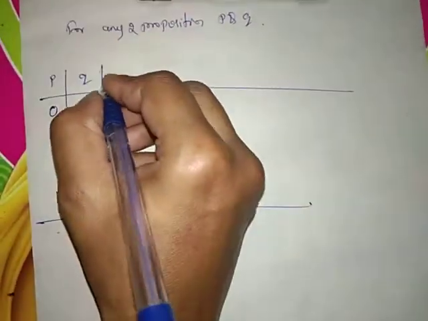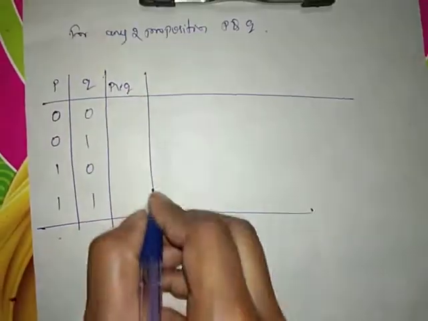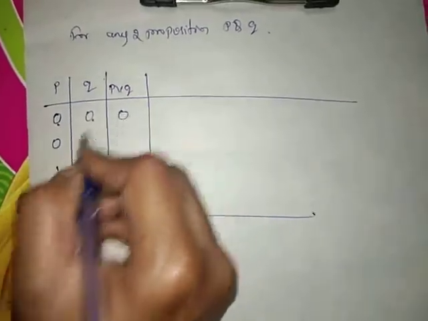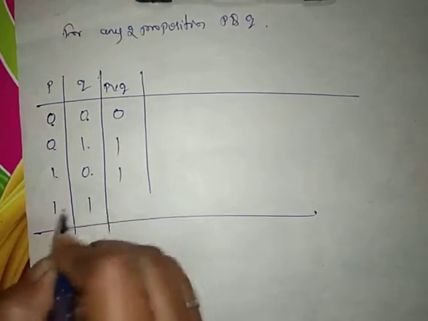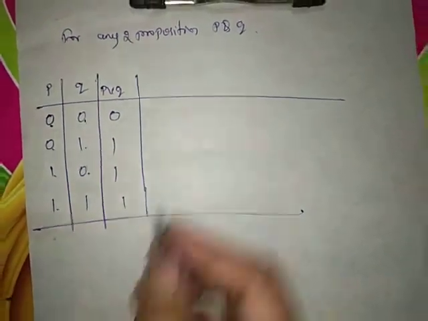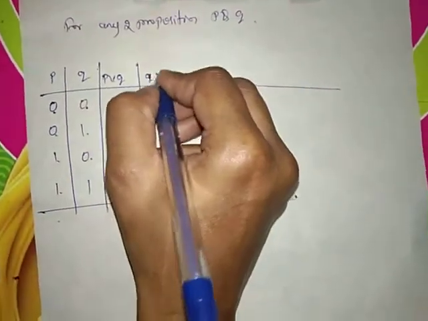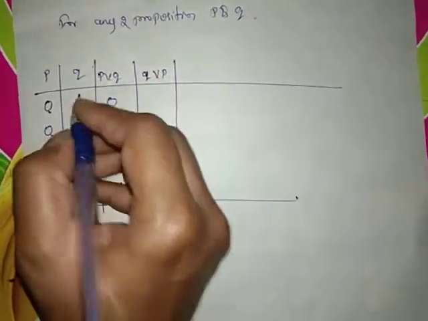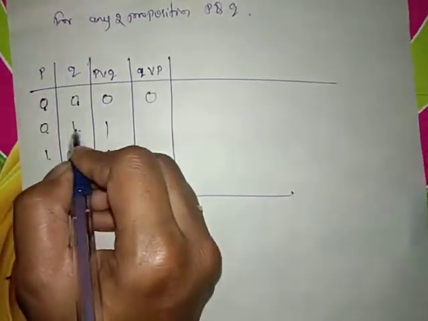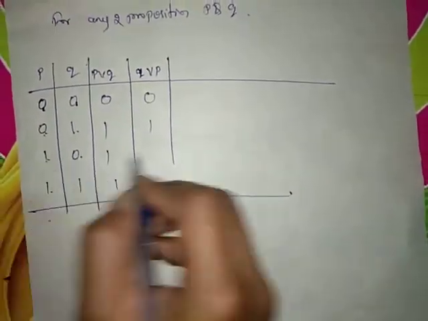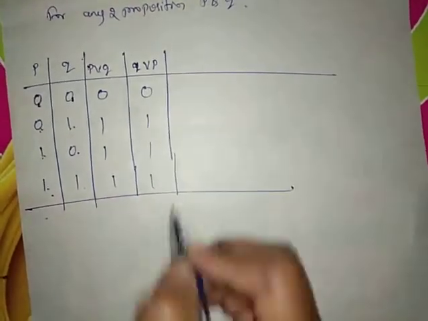First we construct P or Q: 0 or 0, 0 or 1, 1 or 0, 1 or 1. So next we construct Q or P: 0 or 0, 1 or 0, 0 or 1, 1 or 1.